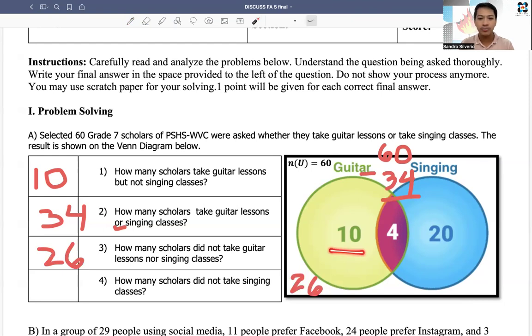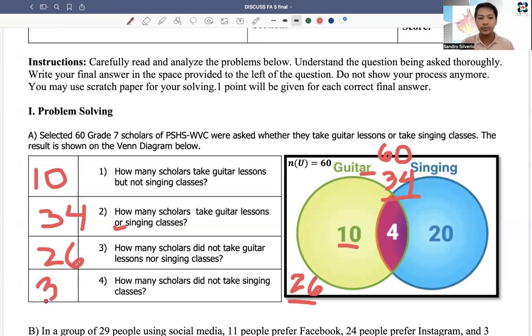However, that is wrong because you have also to consider the 26 people outside who did not take guitar lessons nor singing classes. So they have to be counted or included in the number of students who did not take singing classes. So this one, 10 and 26. So 26 plus 10, that is 36.